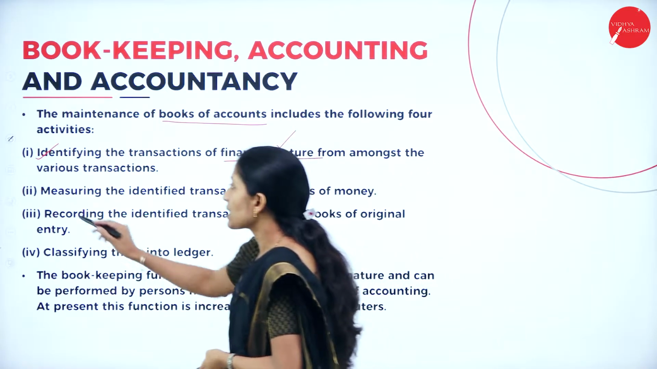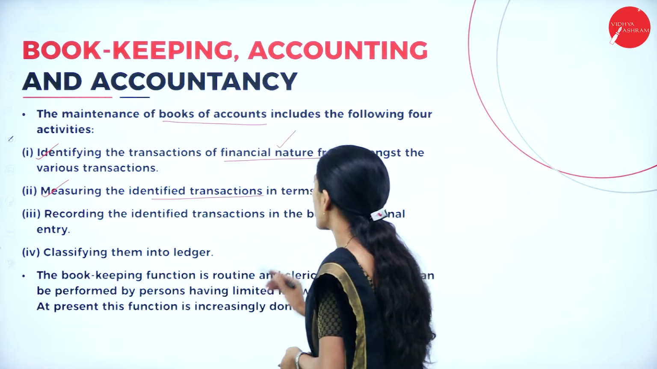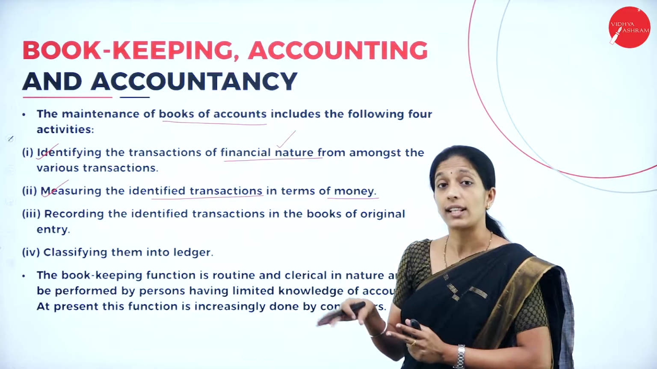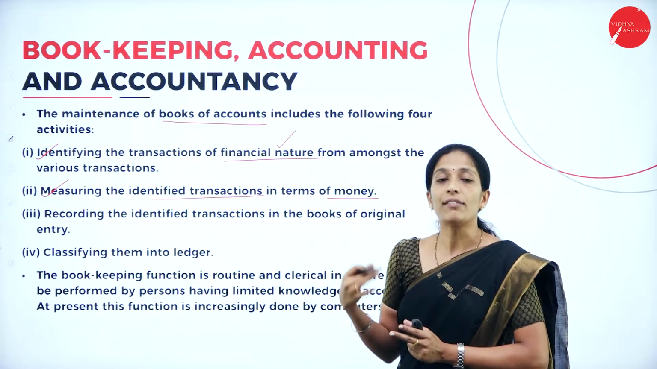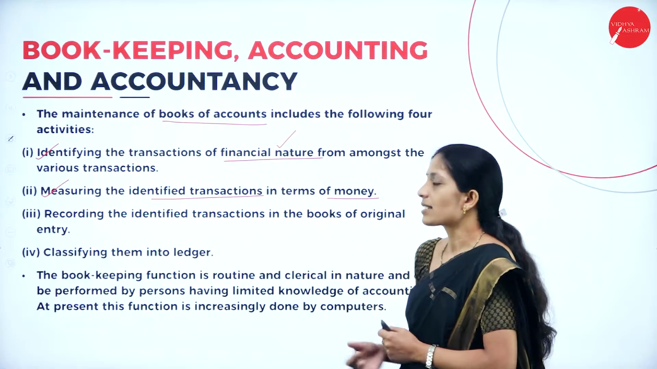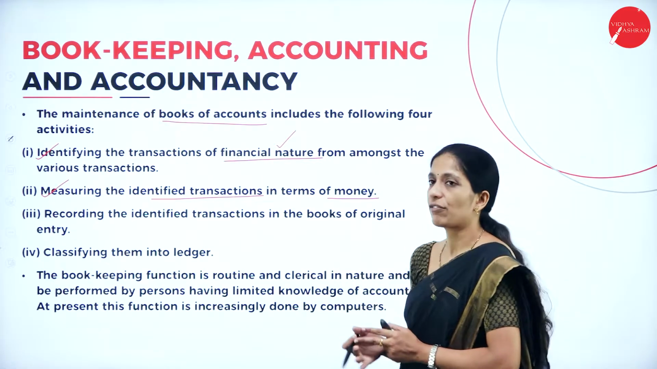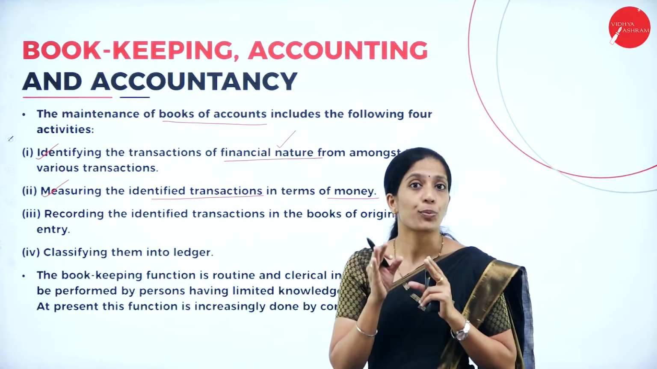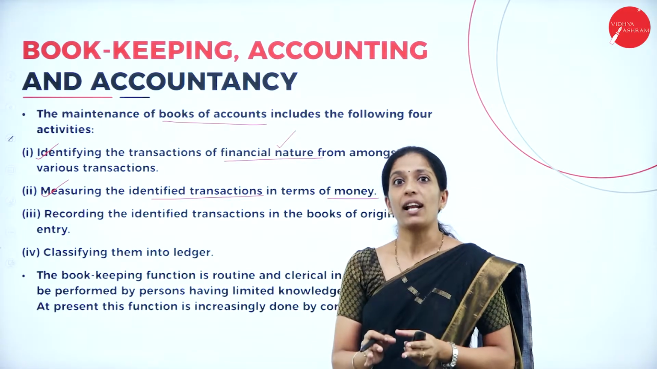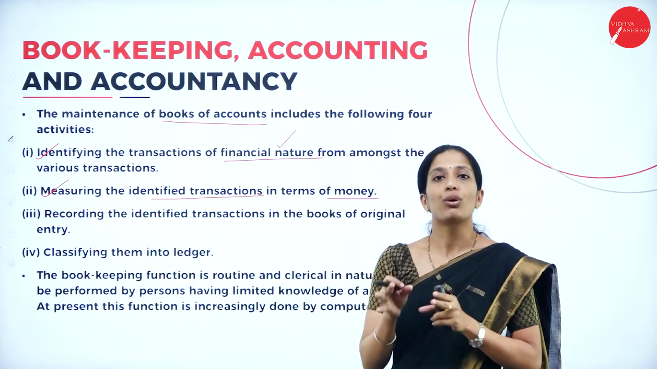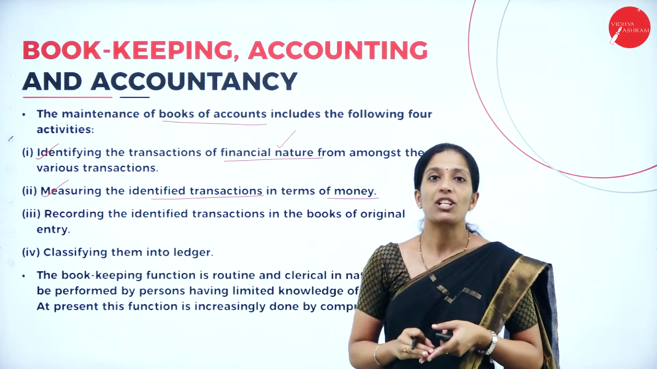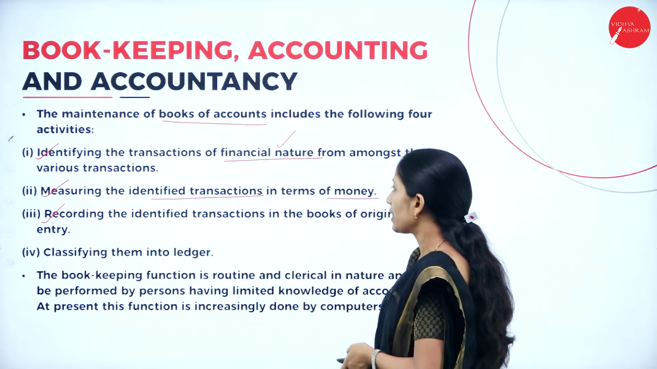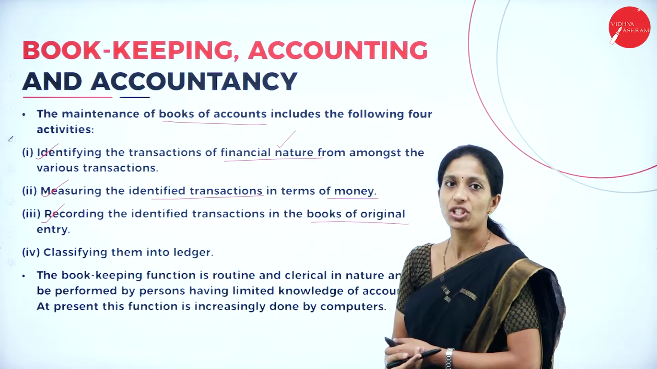And the second activity is measuring the identified transaction in terms of money. So first we have identified the transactions that can be measured in terms of money, or the financial transactions. Next, second is measuring the identified transaction. So we have to measure that transaction. It's not just that it should be a financial transaction. It should be a financial transaction, and at the same time, those financial transactions have to be measured in terms of money. Next, the third one is recording the identified transaction in the books of original entry.